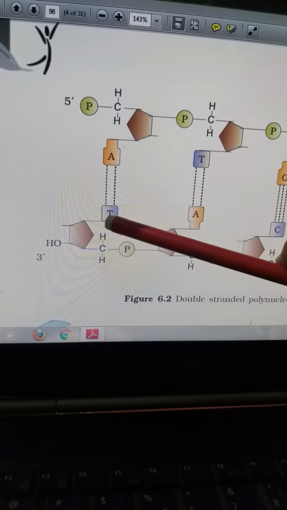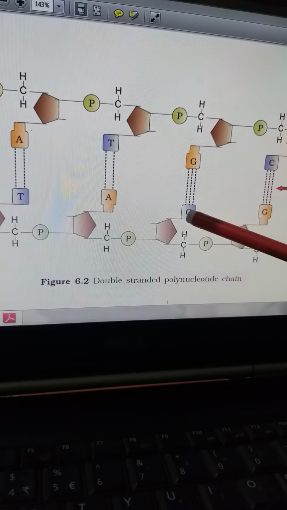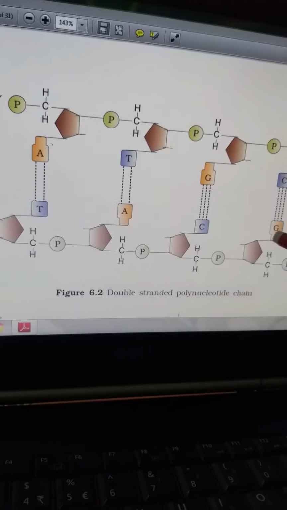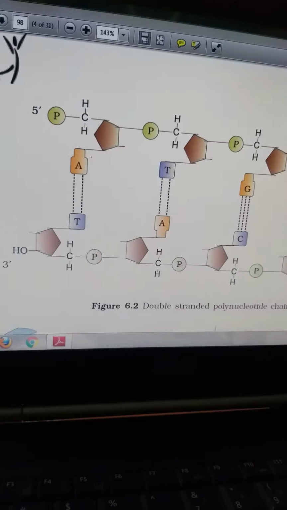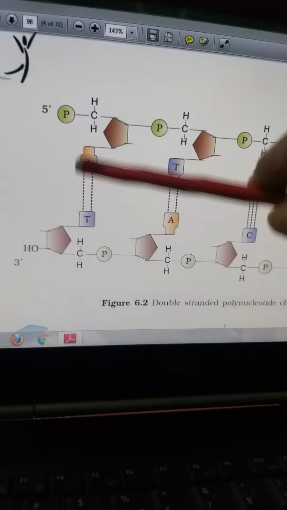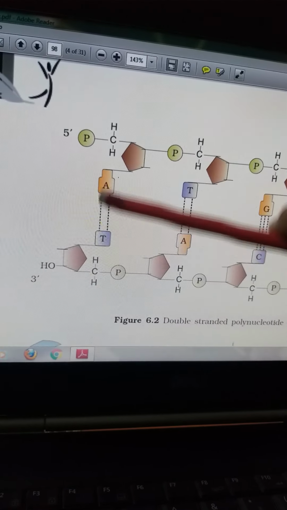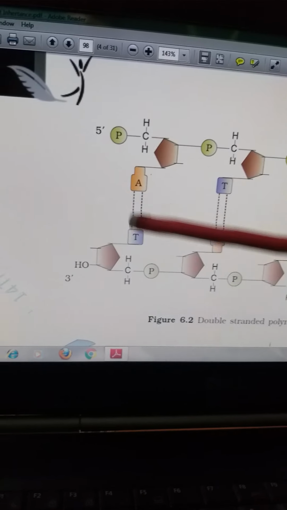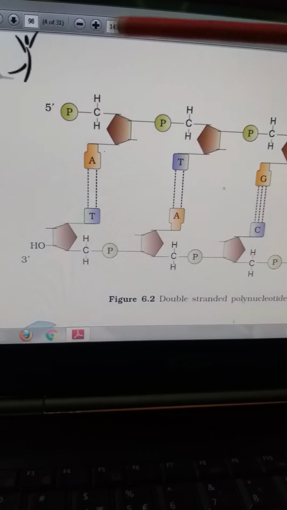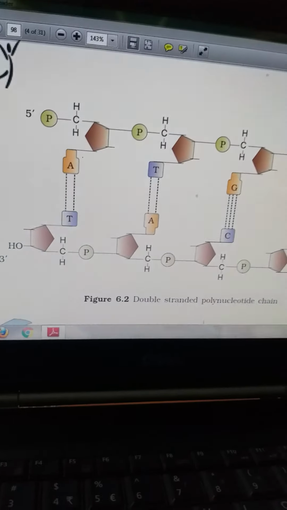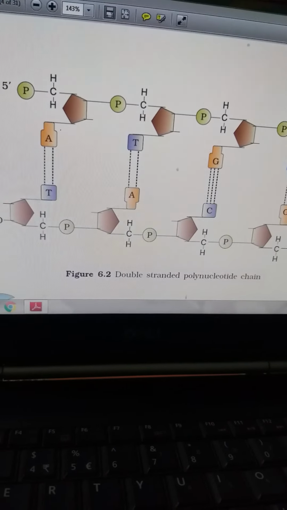Adenine always pairs with thymine, guanine always pairs with cytosine. This is done by hydrogen bonding. The nitrogenous base pairs join together in a ladder-like fashion, and this is a very important double stranded nucleic acid chain, and we'll be dealing with it in the next class.